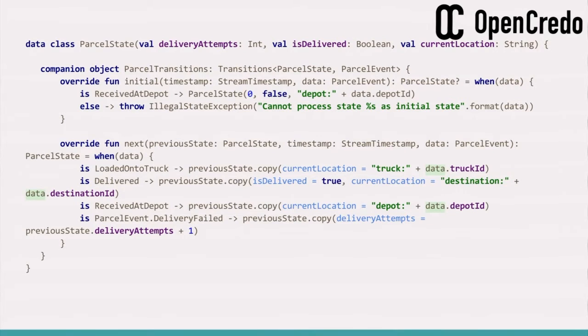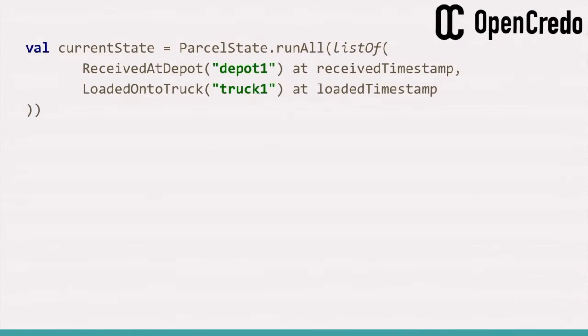And once we have this, we can generate the state of a parcel by using a run-all method, which is defined on transitions. And we just give it a list of events. So received at depot at a certain time, loaded onto truck at a certain time, and it will return us the state of the parcel based on that history.